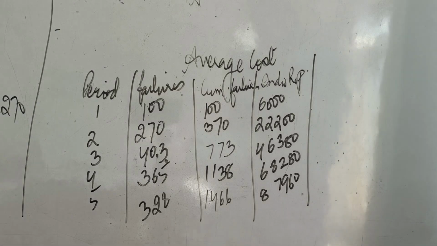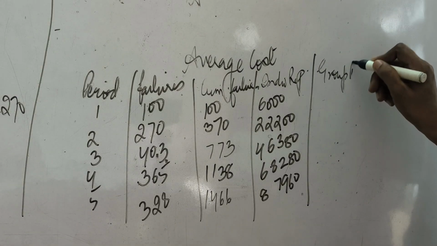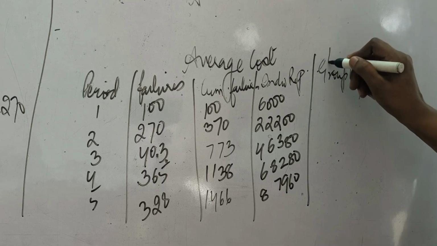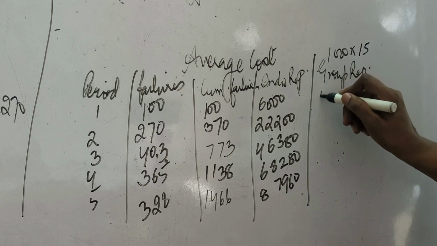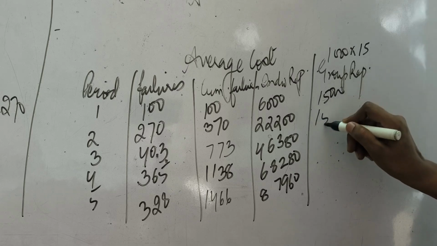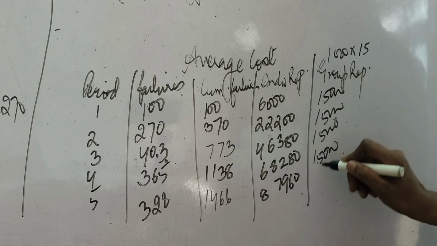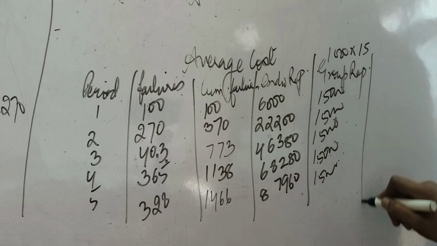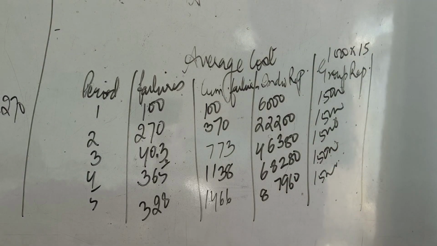87960. So just to take a decision, we have to calculate the group replacement cost. Group replacement cost means total 1000 tubes, and the group replacement cost given in the question was 15 rupees. So it will be 15,000 for every level, because group replacement means whenever the bulbs are failing, we are replacing them individually, but we have a policy that we will replace all the bulbs after a particular time period.